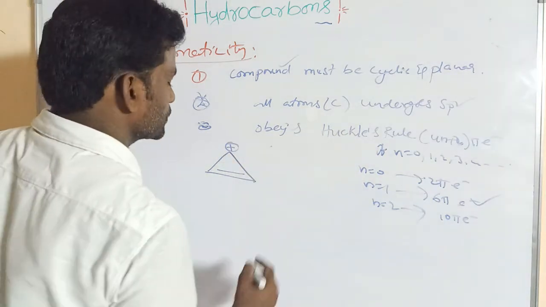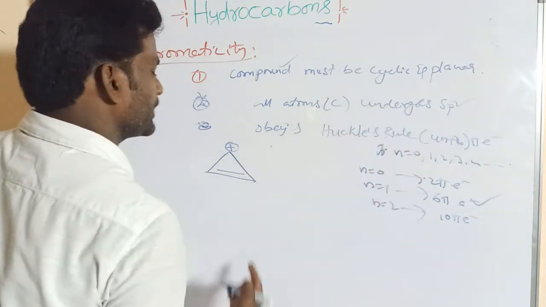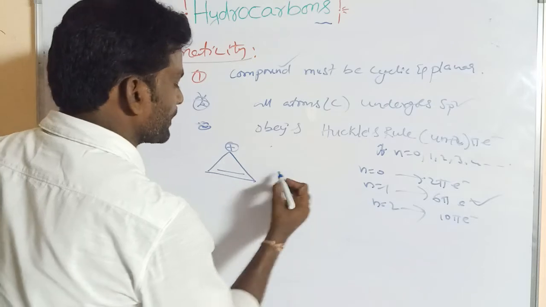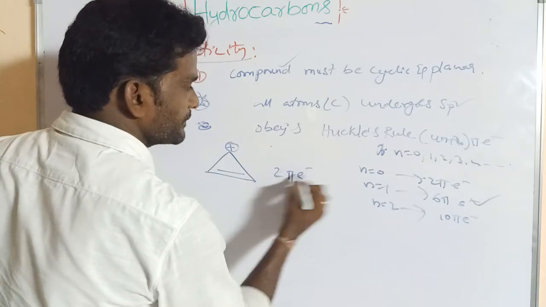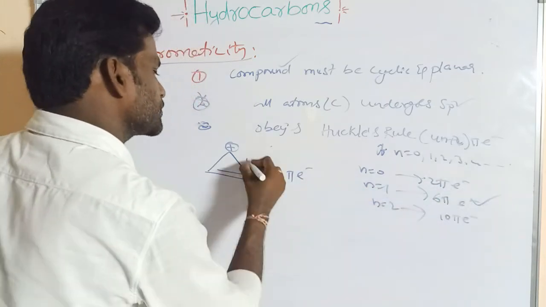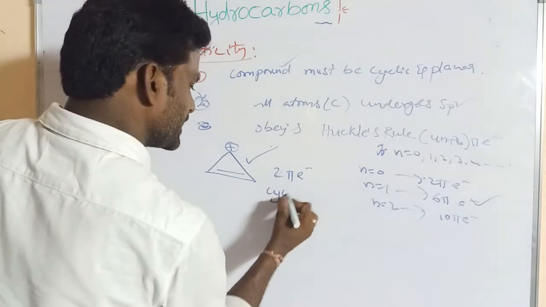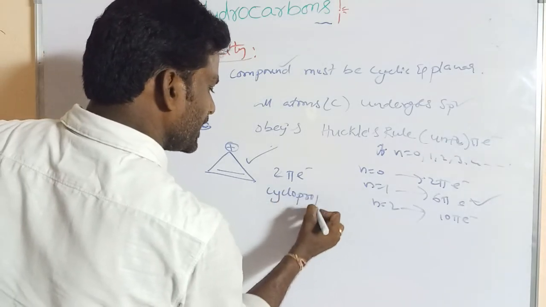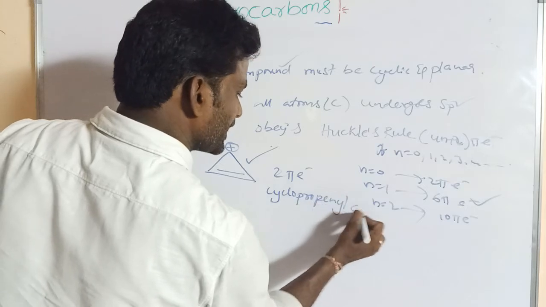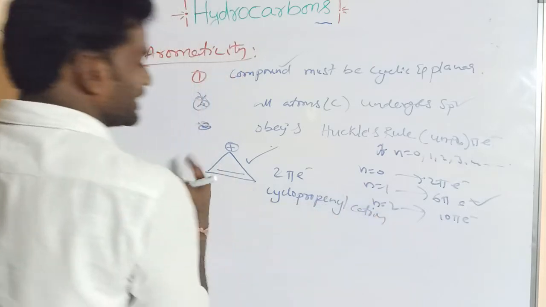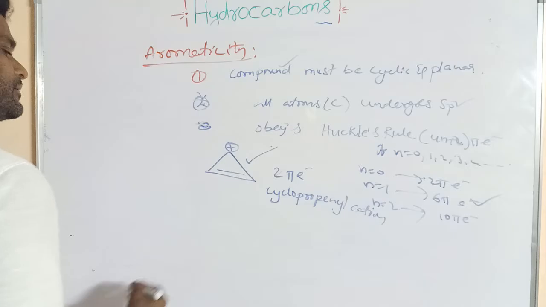It obeys 4n plus 2. It contains 1 pi bond, that is 2 pi electrons. If n is equal to 0, that is 2 pi. So this is also aromatic. What is its name? Cyclopropenyl cation, three carbons.